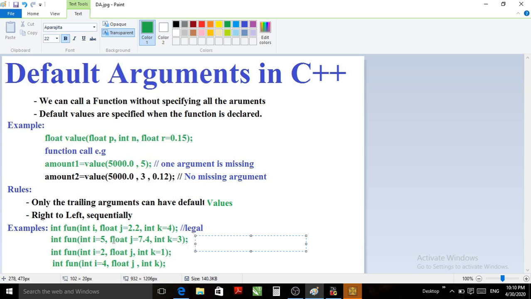So that means this is trailing k, then j, then i, in sequence from right to left. Sequentially from right to left, all arguments have some default value. So this type of declaration of default arguments in the function is also legal. We can write here: legal.